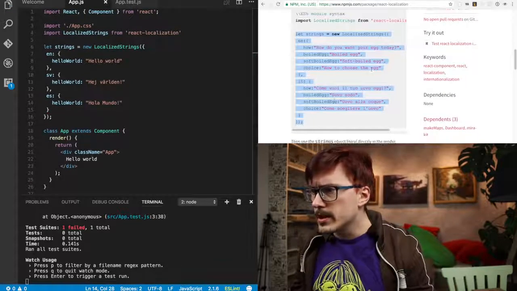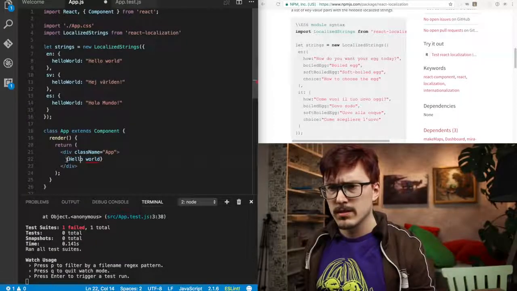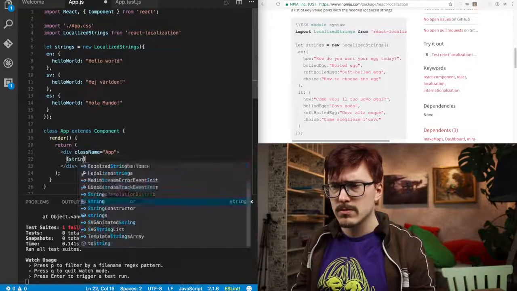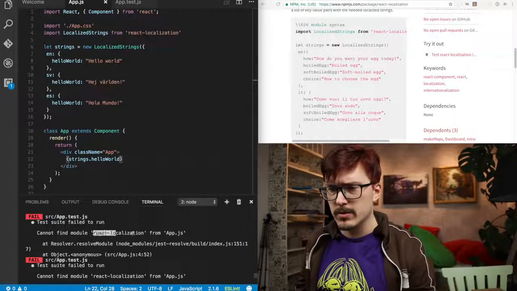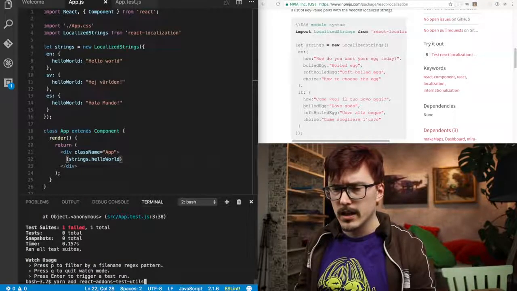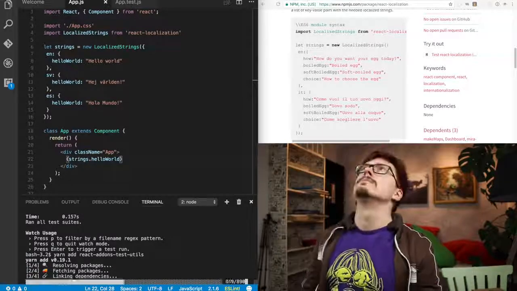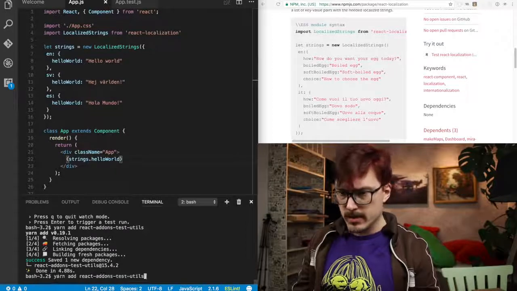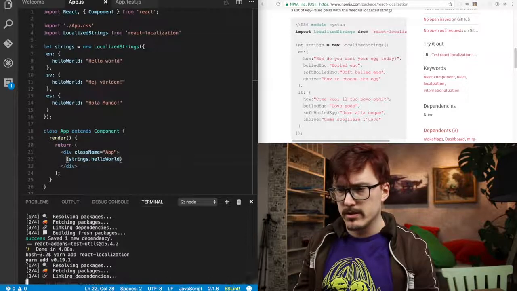All right, so how do I use this? Then the strings, or like in the render, what? So I just do strings dot hello world. Will that work? Okay, what? Cannot, okay, we need to install this, hang on. No, wrong! Waiting for the yarn, okay, not that one, we need to paste that in React localization. Great. Now we have that.